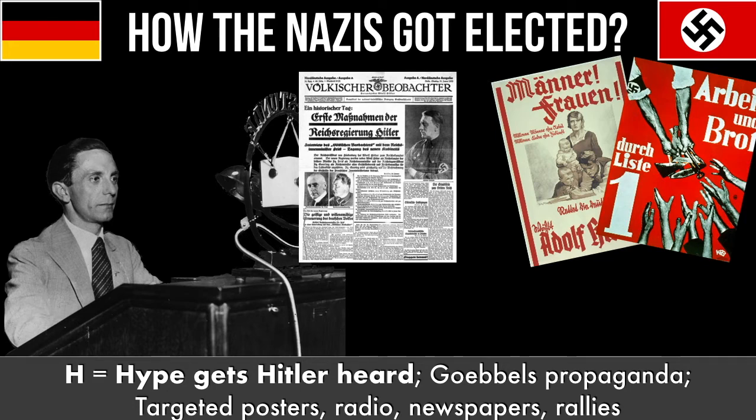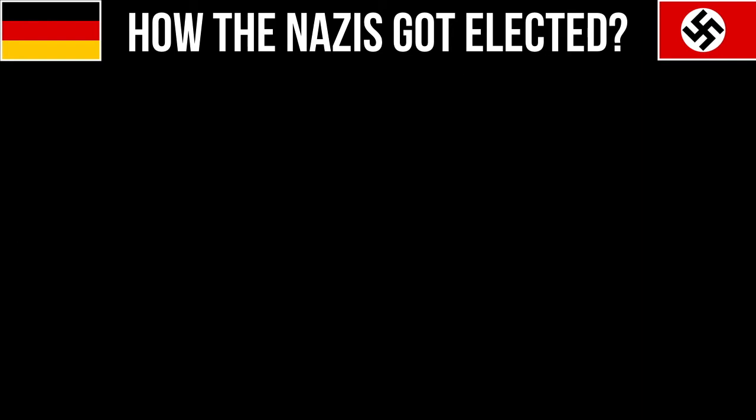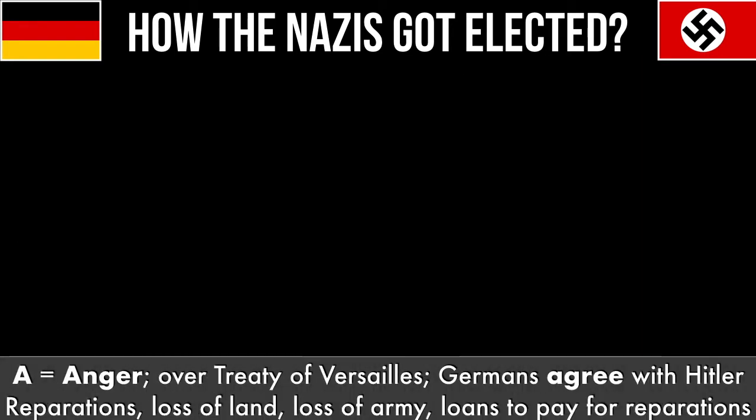huge rallies, particularly at Nuremberg, where they get the SA men in their uniforms to march and look really, really organised, impressing people. Many business leaders come to support the Nazis because they see how organised they are at these rallies. And Hitler's speeches, which we'll talk about later, are very, very powerful, but they're not just heard by Nazi supporters who attend the rallies, they're also heard all over Germany because Goebbels is very clever and broadcasts Hitler's speeches on the radio and gets them printed in the newspapers so Germans all across the country can hear the Nazis' message.